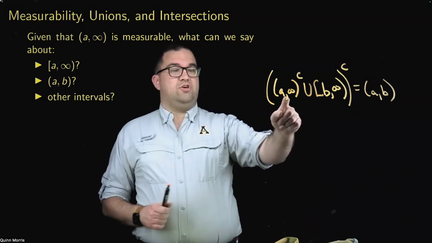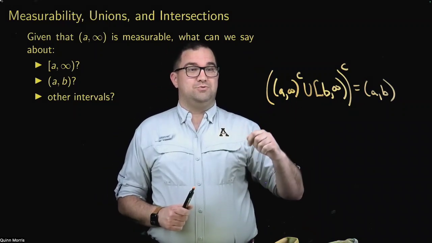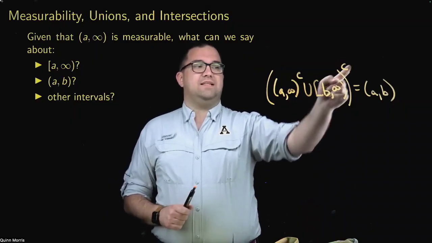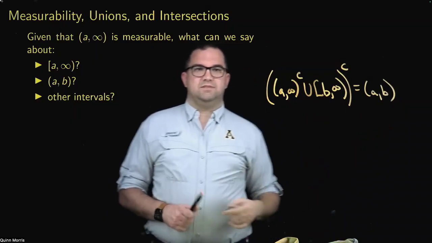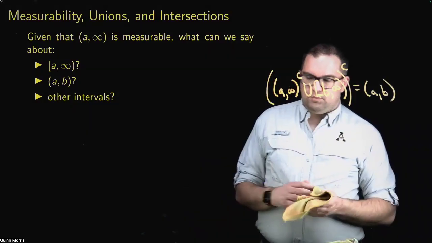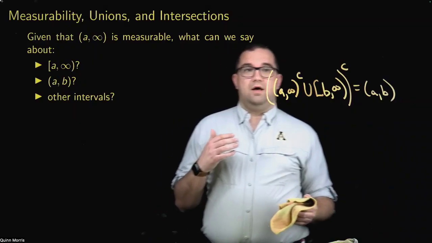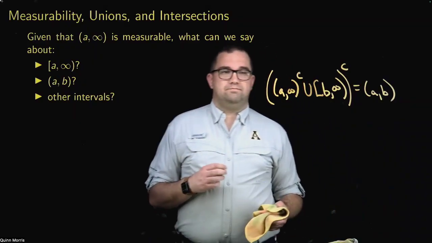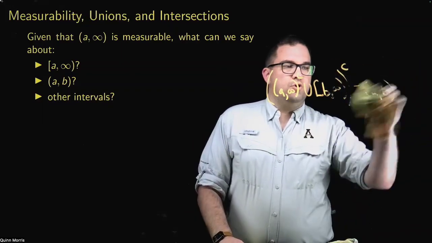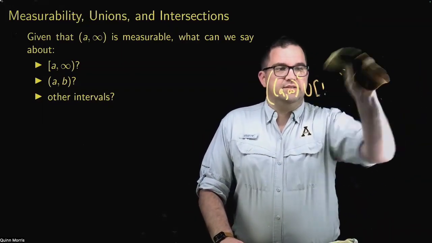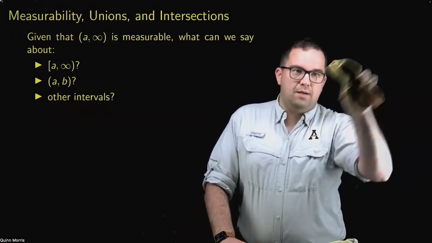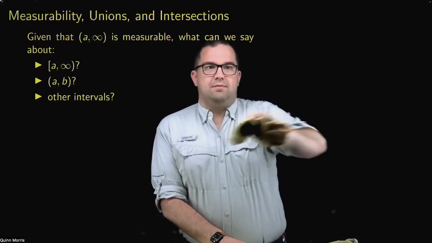If I knew that the union of two measurable sets was measurable, then I could say that this has to be measurable, and then its complement has to be measurable, so this thing has to be measurable. So what we start to realize is it'd be really nice. We can already say things about the complement of a set. Complement of a measurable set is measurable. We'd really like to say something about unions and measurability. And then if we could say something about unions and complements, then we could certainly say something about intersections.